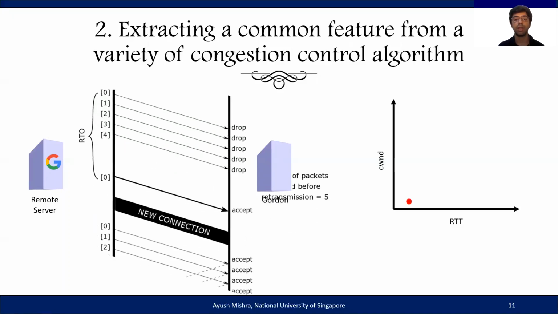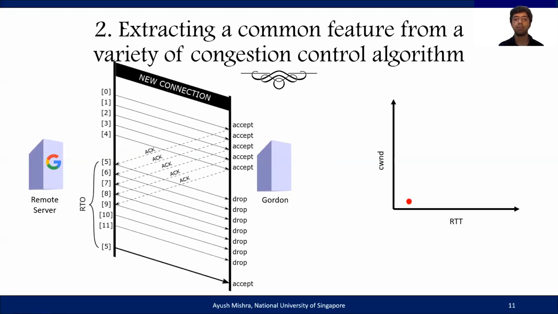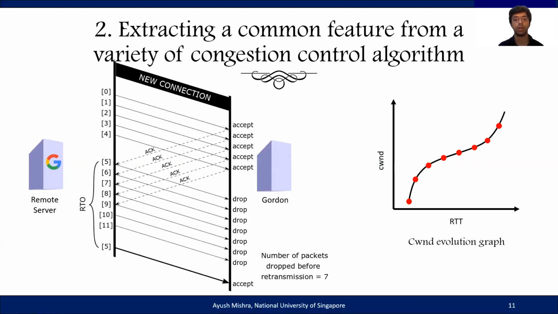Next, Gordon starts a fresh connection, and this time it accepts all the packets in the first congestion window until it starts dropping packets again till it receives a retransmitted packet. In this scenario, now the total number of unique packets that Gordon would have dropped would equal the size of the second congestion window. By following this procedure iteratively, Gordon is able to plot out the entire CWND evolution graph of the remote server.